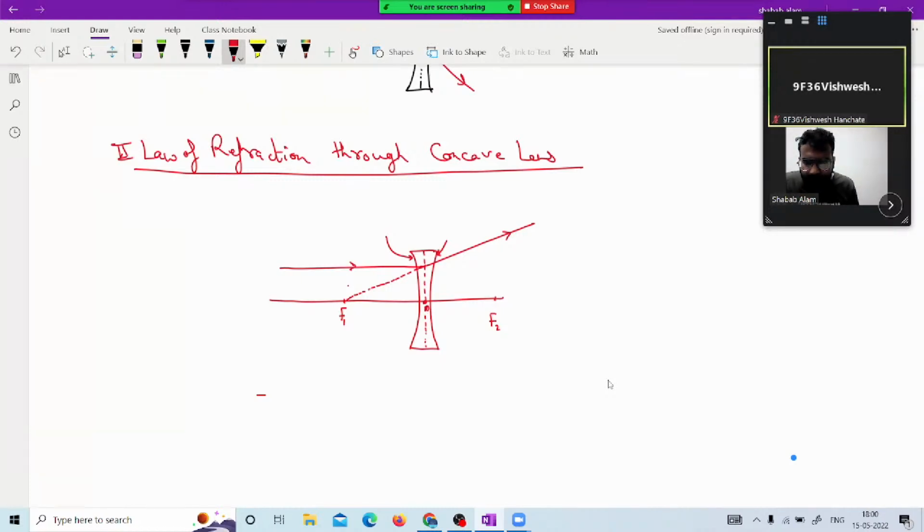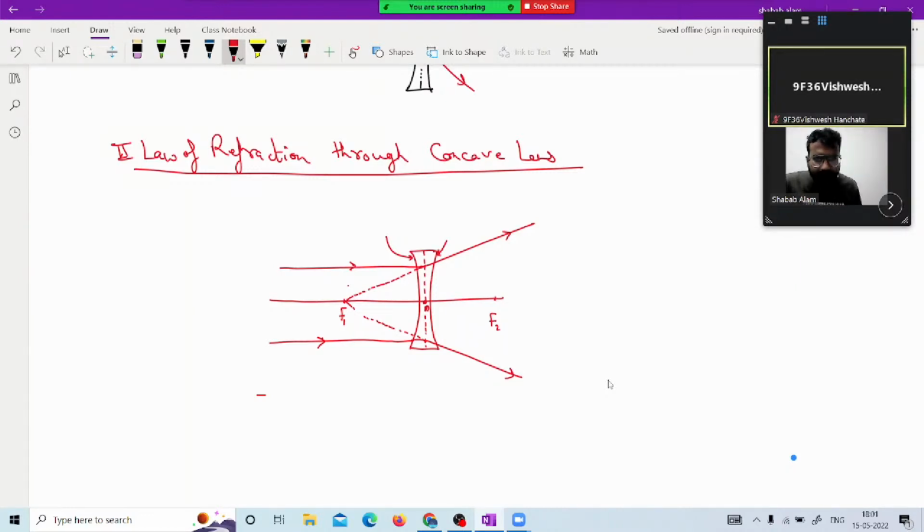So this is the ray coming, it will get diverged. This is the pattern of the ray of light we have, and here is the intersection, where the image is formed. So we have worked out a few of the patterns of refraction through lenses.